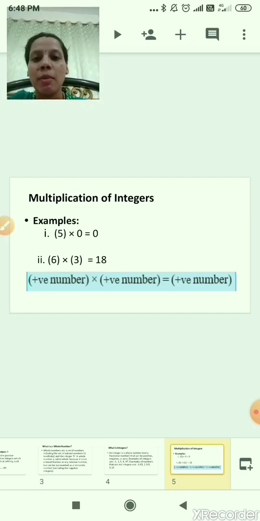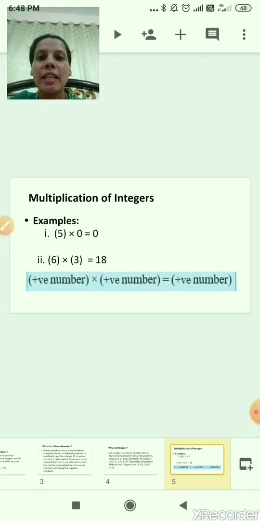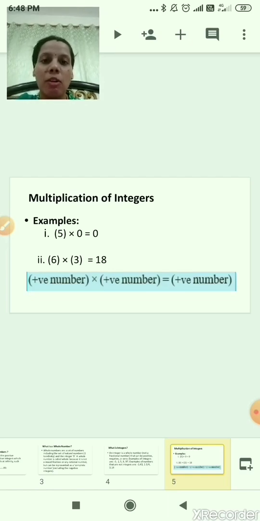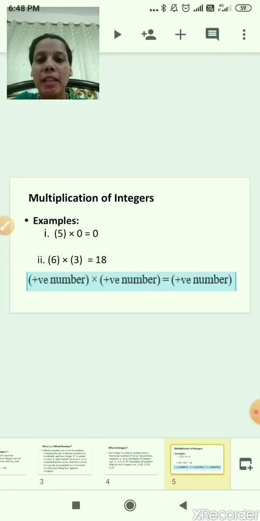Now the second example I have written here, 6 multiplied by 3 is equal to 18, since 6 3s are 18. Correct. Below that, you can see I have written something in brackets. Plus means positive. So a positive number multiplied by a positive number gives a positive product. The first number, 6, has a plus sign, and the second number, 3, is also plus.